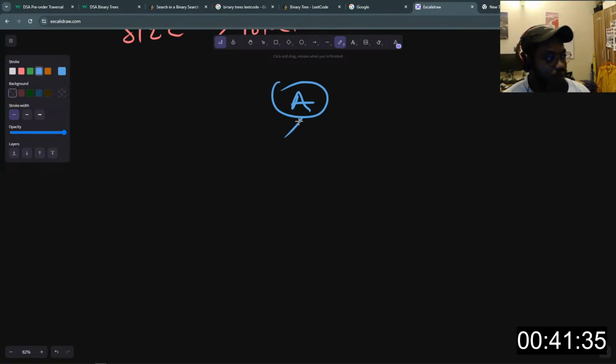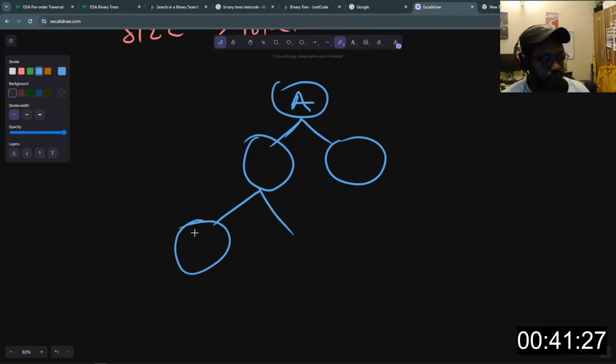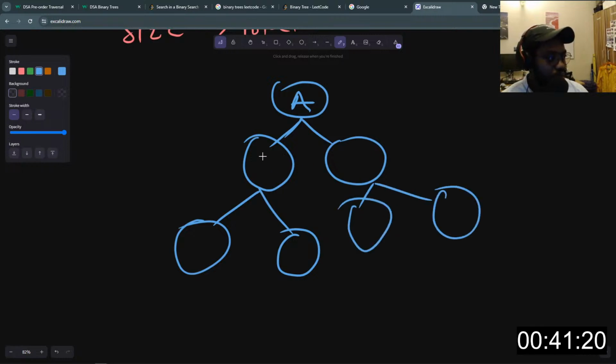So here we have the left child and the right child like this. And these nodes too have their own children, right? And this one too will have its own child like this. So this will be A, B, C, D, E, F, G.